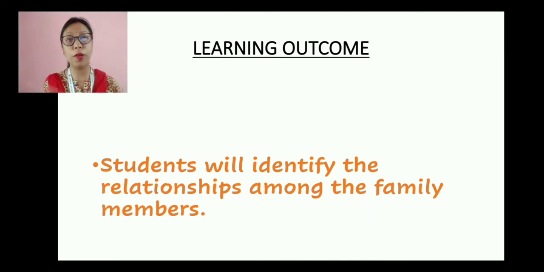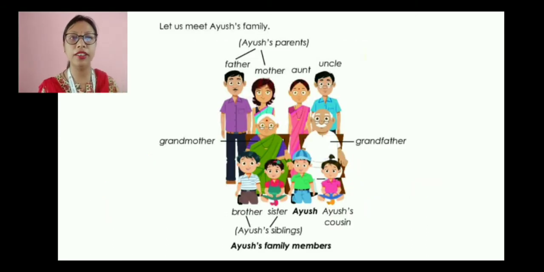So we have so many family members in our family. So we will come to know what do we call each other, which we have already learned. But there are some other relations like cousins, aunt and uncles, to whom do we call these particular names. So this we are going to learn today. So let's begin. So here we have a family, and this is the family of Ayush.